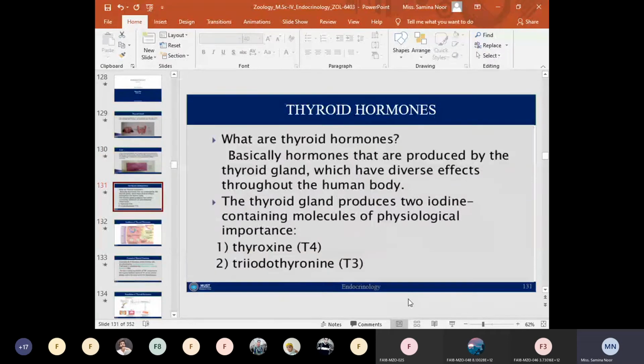So what are thyroid hormones? Thyroid hormones are produced by the thyroid gland, and they have diverse functions throughout the human body. As we have already discussed, two types of iodine-containing hormones are produced by the thyroid gland: thyroxine, also called tetraiodothyronine, and T3 or triiodothyronine.